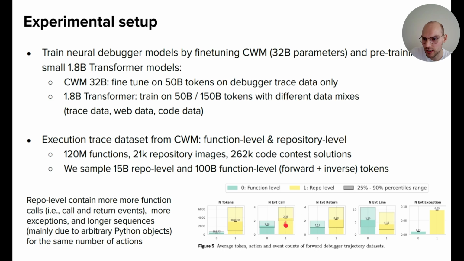They contain more call and return events, which leads to the fact that this repository's tests have deeper call stacks, so more call and return events and fewer line events. And also they contain more exception events. And why are they so much longer? Also mostly because they have more complex arbitrary Python objects, which also increase the length of the execution trace.